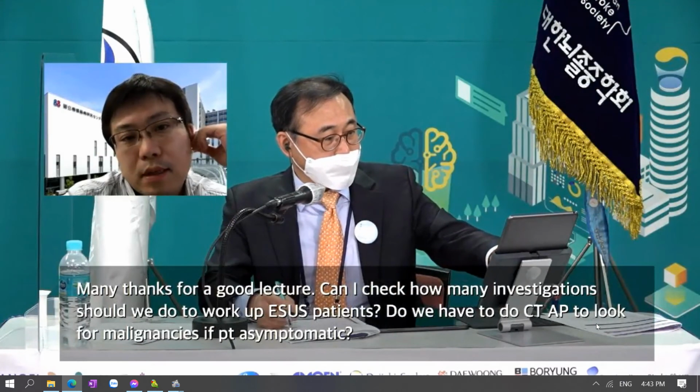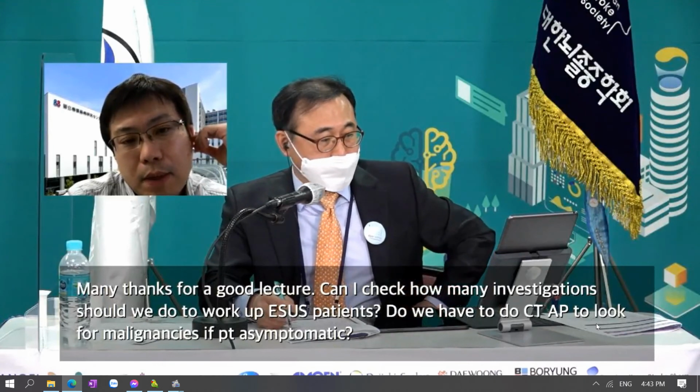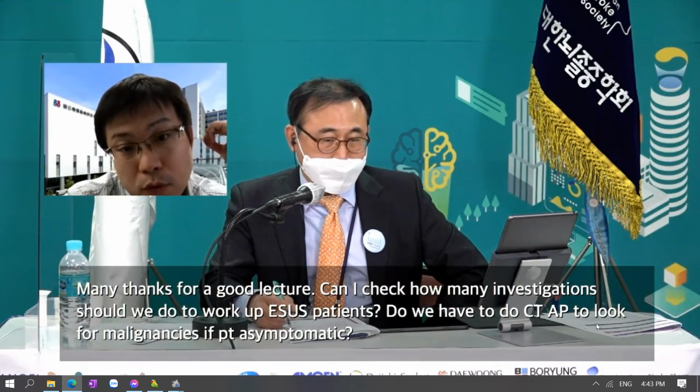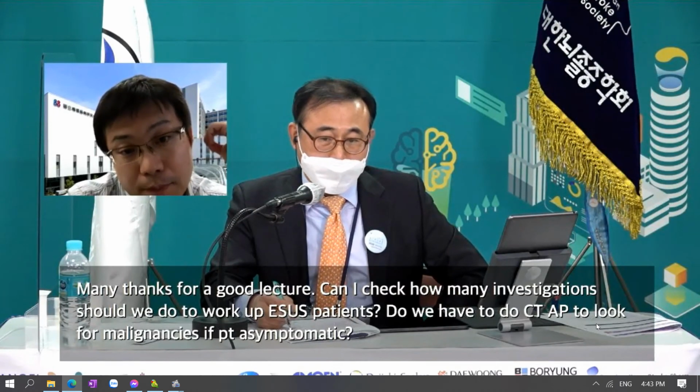Enhanced computed tomography is a very important diagnostic tool to detect the occult cancer that may be related to the patient's stroke mechanism.